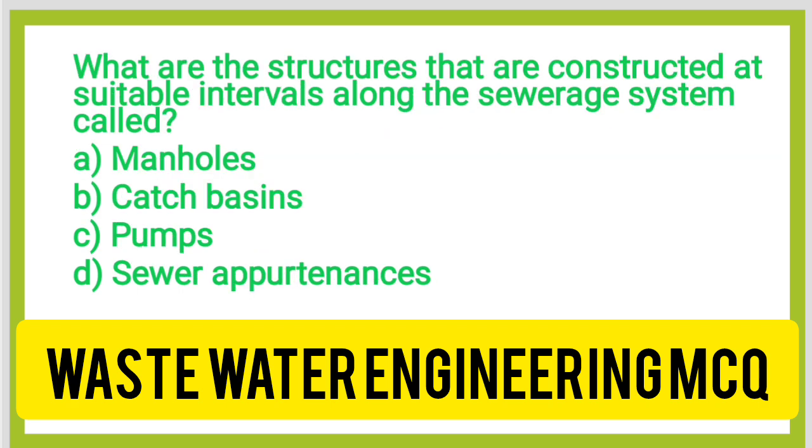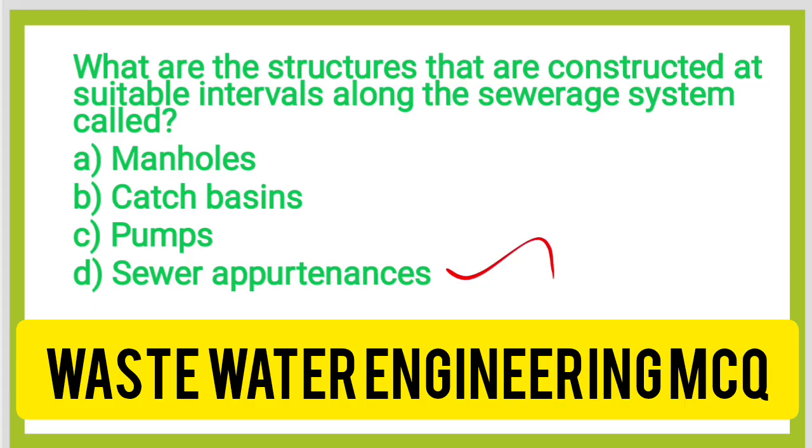Next question, what are the structures that are constructed at suitable intervals along the sewerage system called? Option A, manholes. Option B, catch basins. Option C, pumps. Option D, sewer appurtenance. The correct answer is option D, sewer appurtenance.